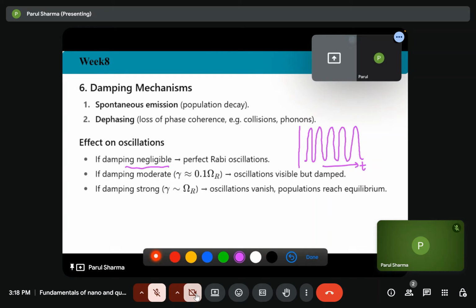If damping is moderate, that is gamma is of the order of 0.1 omega, the oscillations will be visible but damped, right? So you will see the oscillation first, and then it will decay.